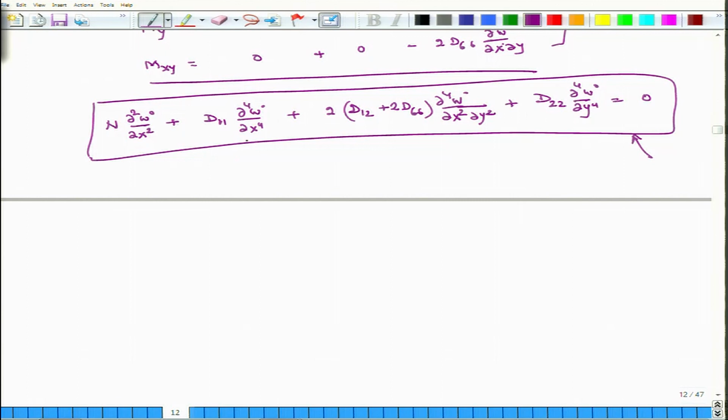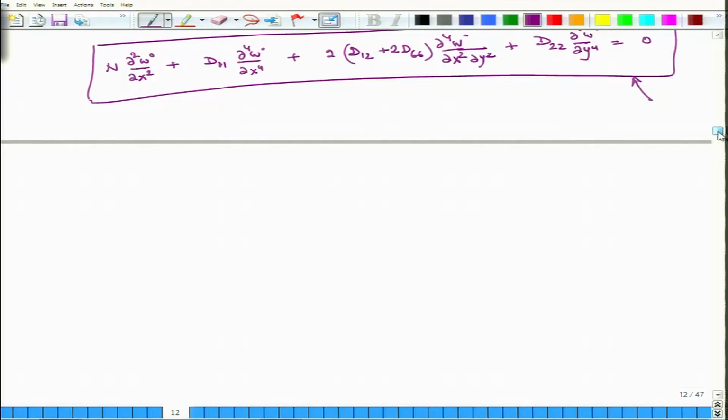So, what we will do is that in this modified differential equation, we will plug in the function for w naught and see what it implies. So, now what we do is w naught of x, y is equal to w naught sin pi x over lambda sin pi y over b, and lambda is a parameter and we will interpret what that lambda is. b is the physical dimension of the plate, it is b meters wide.